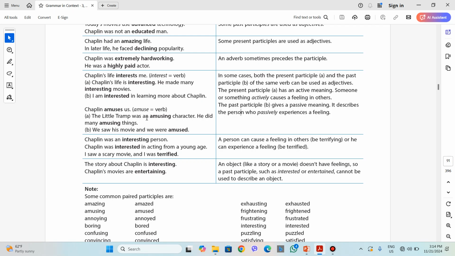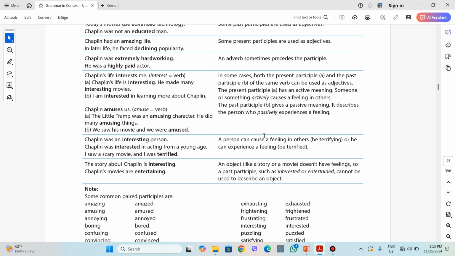I am interested. Amusing, as in an amusing character. The little tramp was an amusing character. It causes the feeling of amusement. But in the second example, B, we saw his movie and we were amused. We passively felt being amused, experienced the feeling of being amused.